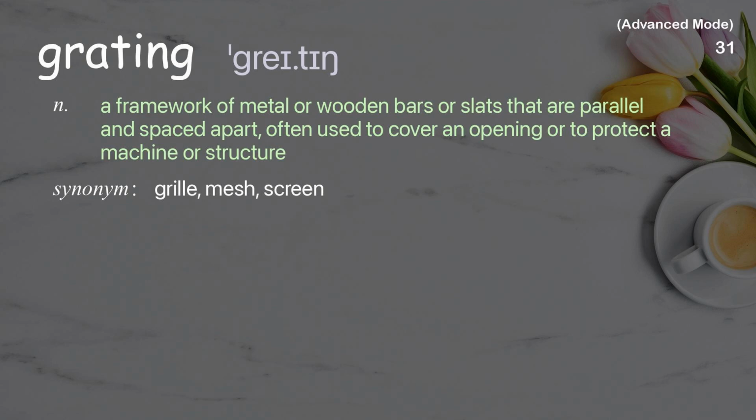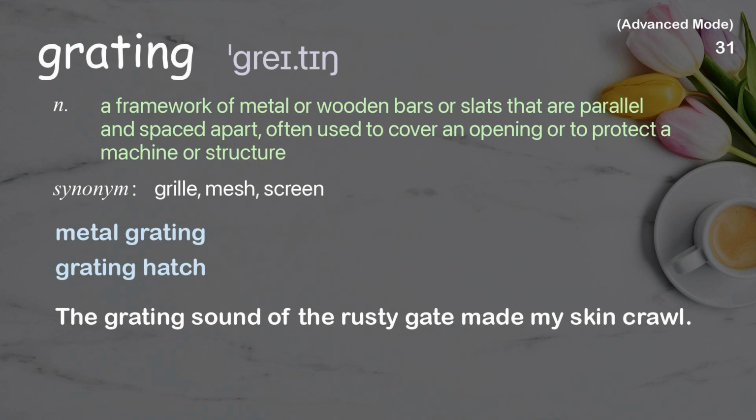Grating. A framework of metal or wooden bars or slats that are parallel and spaced apart, often used to cover an opening or to protect a machine or structure. Examples: Metal grating, grating hatch. The grating sound of the rusty gate made my skin crawl.